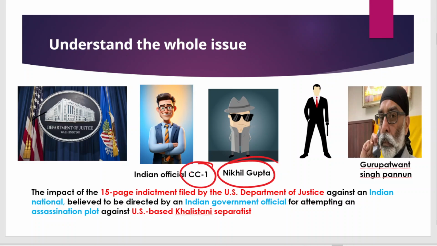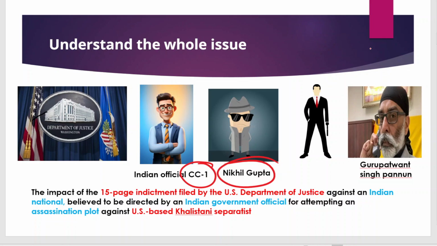Gurpatwant Singh Pannun is a pro-Khalistani separatist who got American citizenship. Historically, he was once an Indian citizen, but now under Indian laws he is facing terrorist charges.